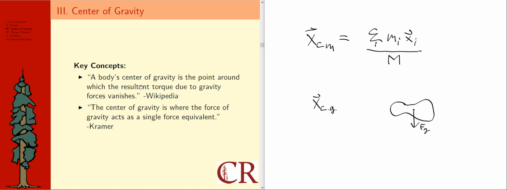I've put here the definition from Wikipedia for center of gravity. It says a body's center of gravity is a point around which the resultant torque due to gravity forces vanishes. What it is talking about is that if you take a real object, it has many constituent masses in it. Think about all the molecules in that object, all the atoms in those molecules, and within those atoms, the protons, neutrons and electrons that are super tiny.